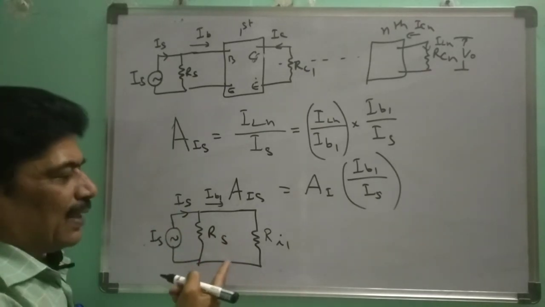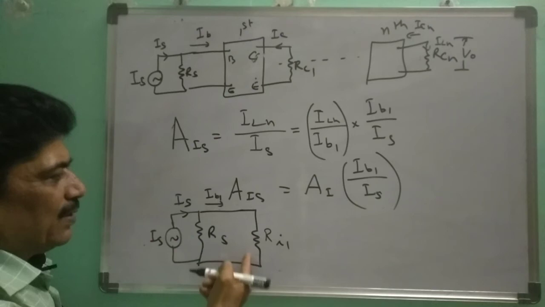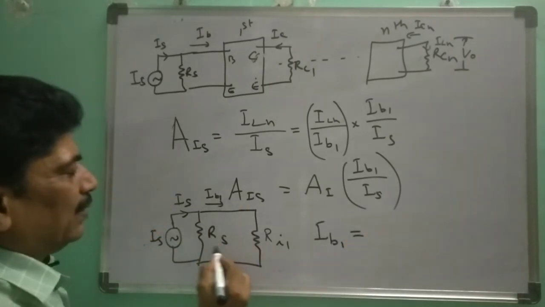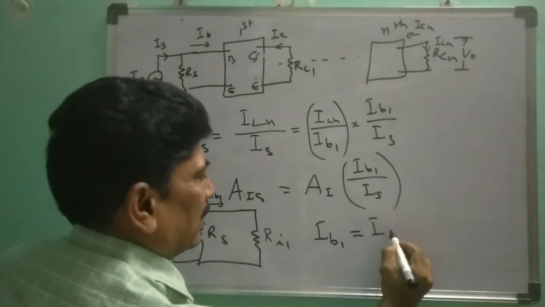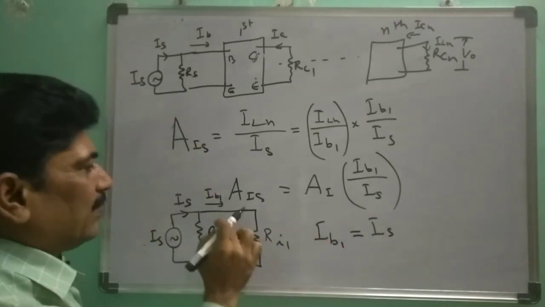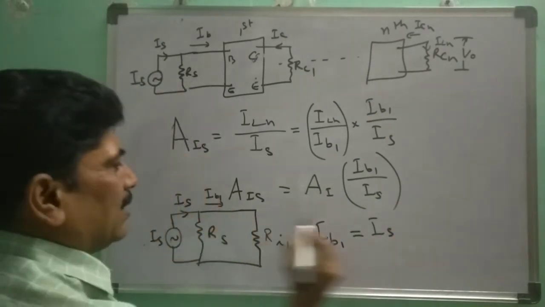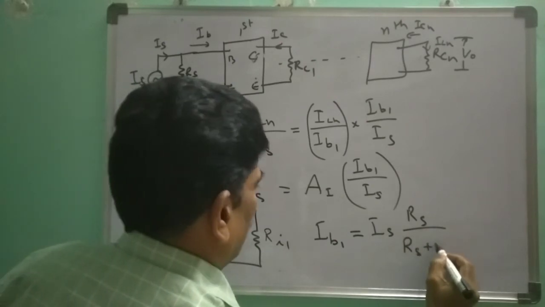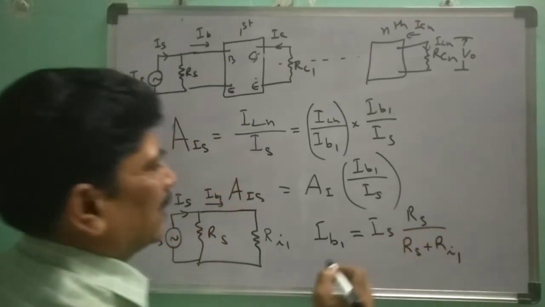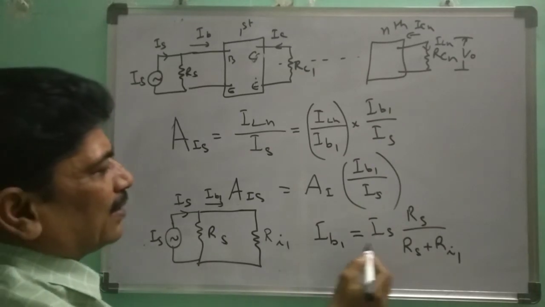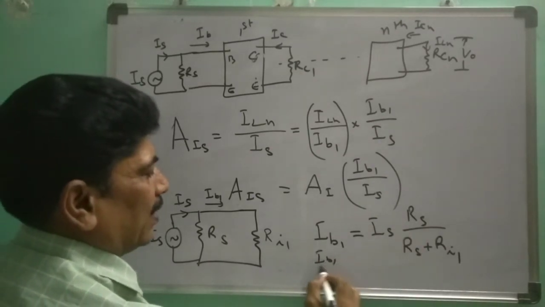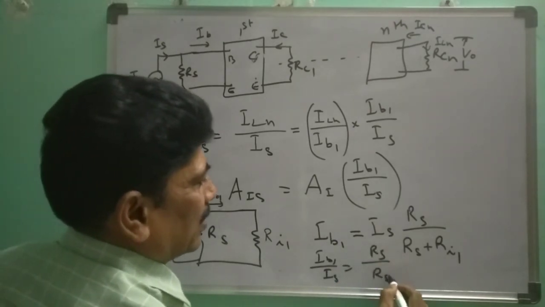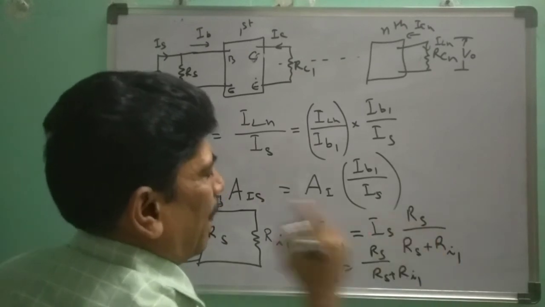If we use the current divider circuit, the current flowing through this is Ib1, equal to the input current Is into the other resistance, that is Rs by Rs plus Ri1. From this we get Ib1 by Is. So Ib1 by Is equal to Rs by Rs plus Ri1.